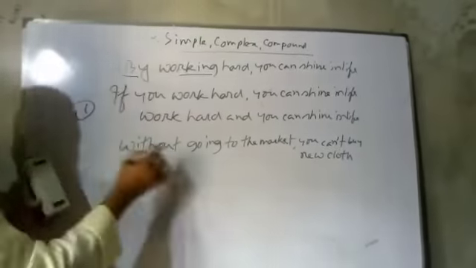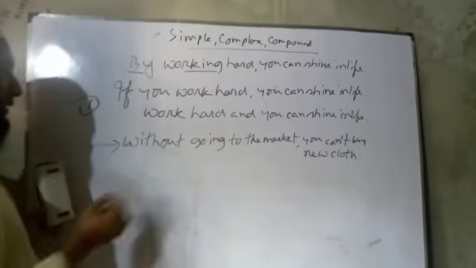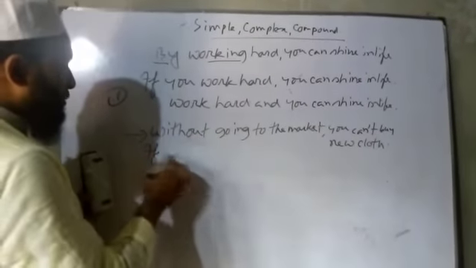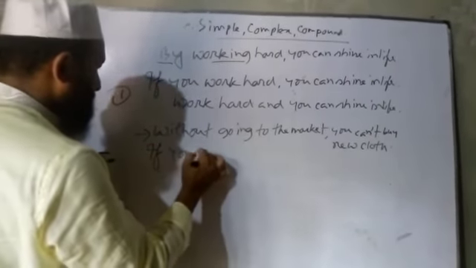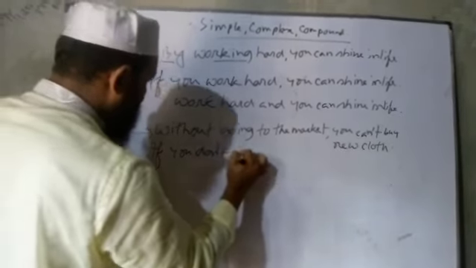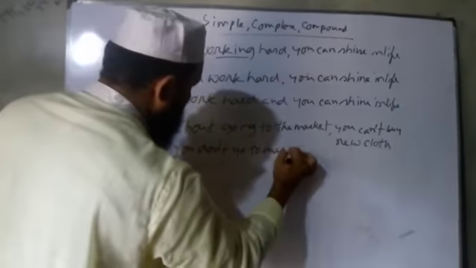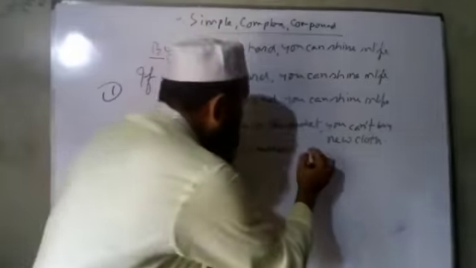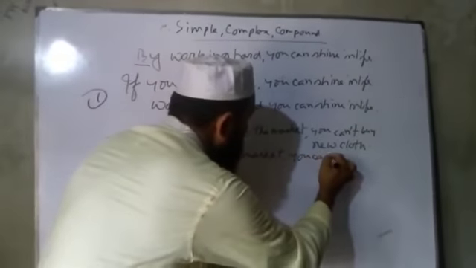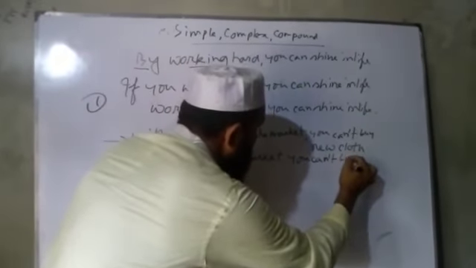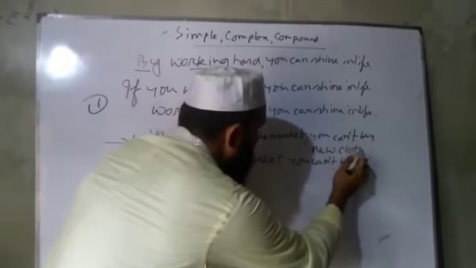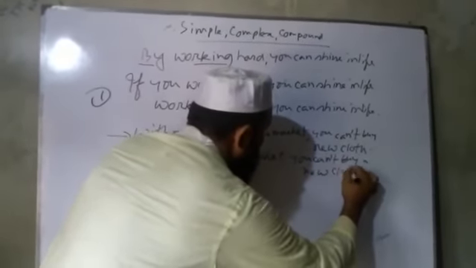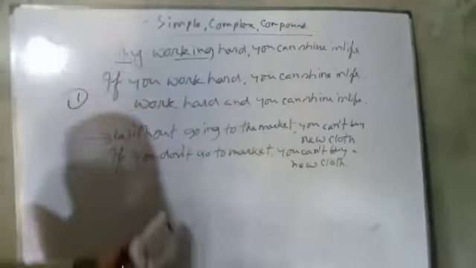If the simple sentence starts with 'without', its complex will start with 'if': If you do not go to the market, you cannot buy a new cloth.